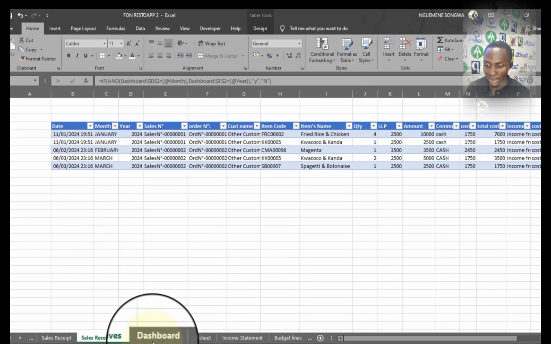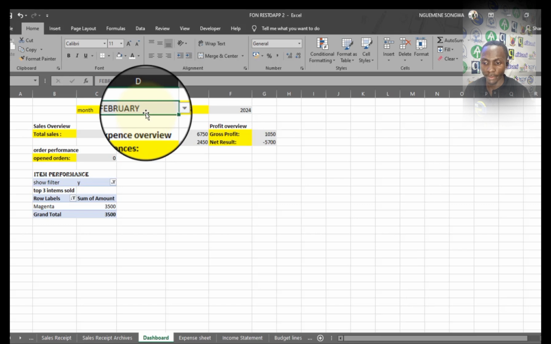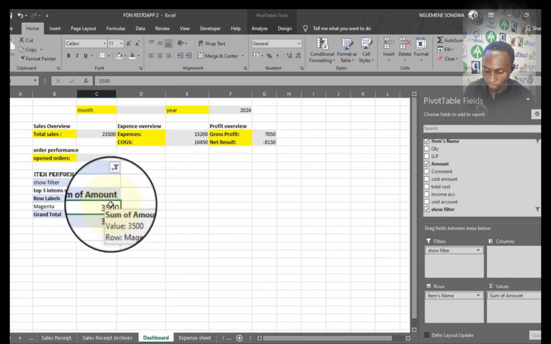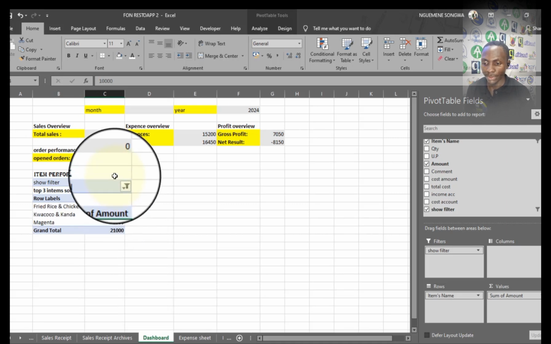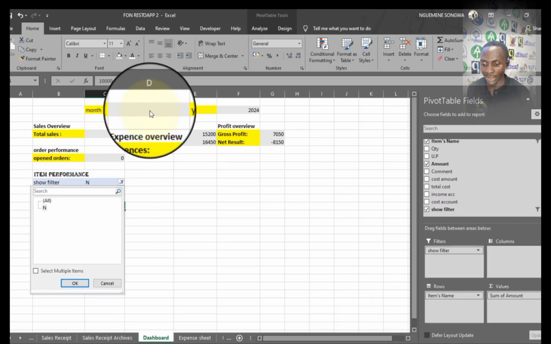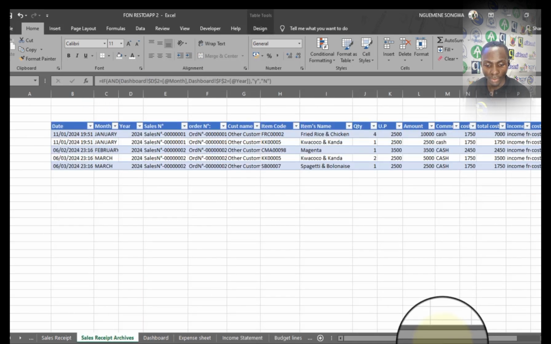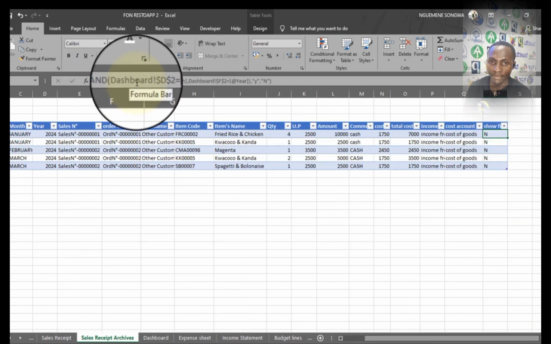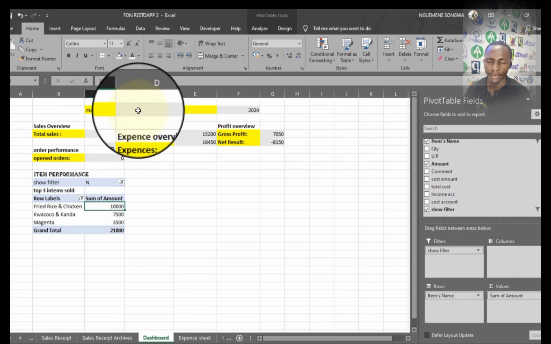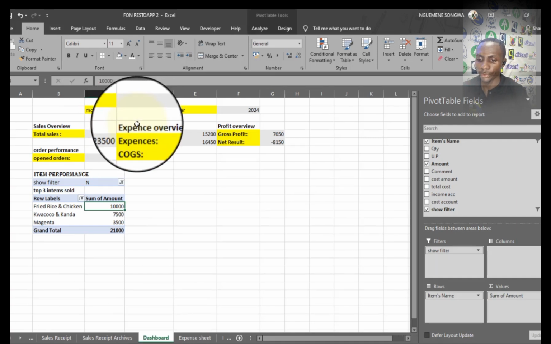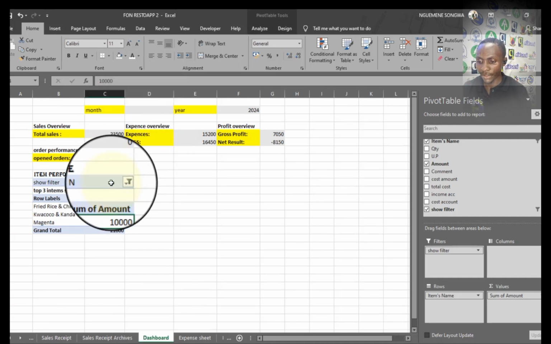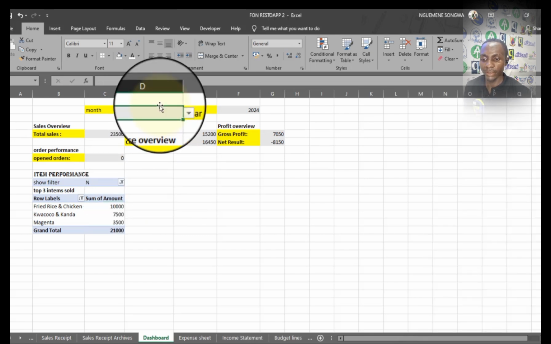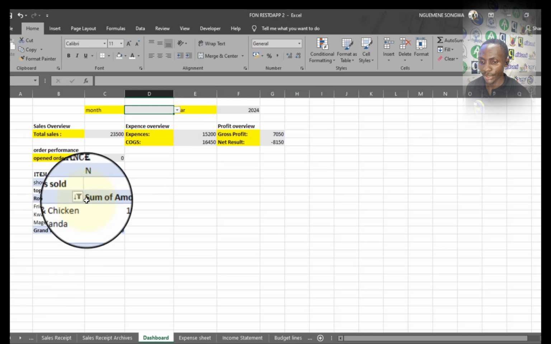Now, you also need to understand that when we are here and there is no month, the others are showing for the whole year, but if I refresh it, you will still see only no, because the function we gave says it should show yes if both conditions are fulfilled, if the month and the year are visible. But now in the dashboard there is no month, so it becomes a little bit tricky. We want that when no month is selected, everything should be yes, so that all the information here is visible.